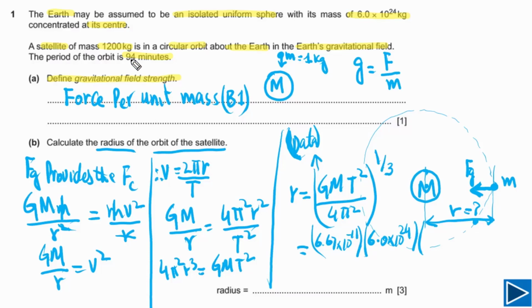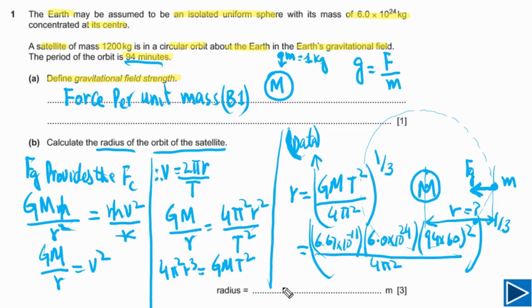And the time period is given in minutes. We have to convert into seconds. We can write down 94 times 60, and this is T squared, so this is squared, divided by 4π squared. So you can plug in the value of pi, and we have to take the cube root of this, the power of 1/3. If we solve this, we will get our final answer, that will be 6.9 times 10 to the 6 meters, up to 2 SF, and that's the answer.